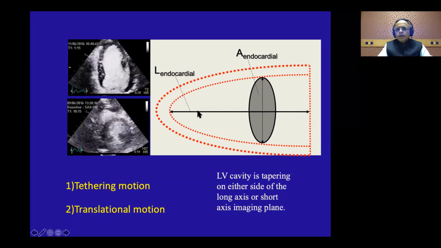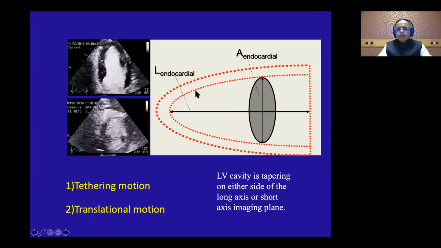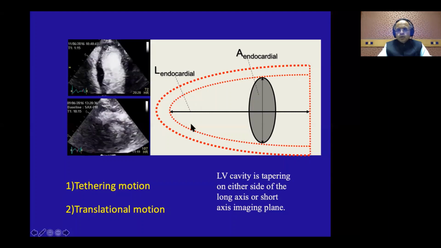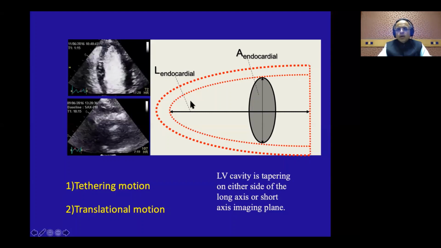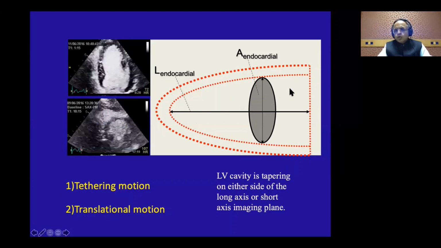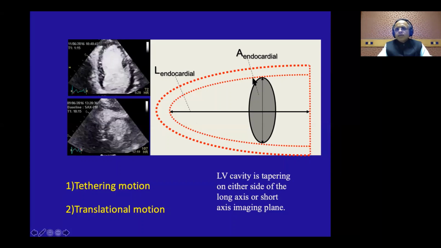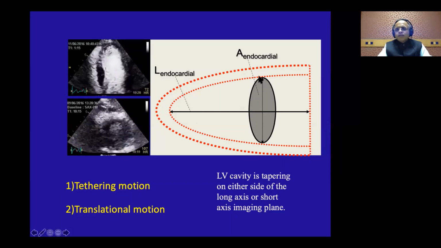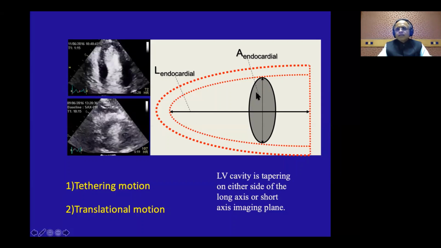So remember, if my imaging plane stays steady there, the LV may move through this plane. So if you have got a through plane motion across your long axis or across your short axis, because the LV is tapering, you will falsely feel that the endocardium is coming closer to you, and you will feel that there is a motion.